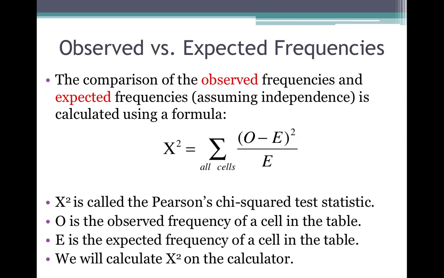If you want to see how this is done by hand, the textbook, chapter 14, will show you step by step exactly how you can go from a contingency table to calculating the chi-square test statistic. And basically, the chi-square test statistic is a measure of how related two classifications are.